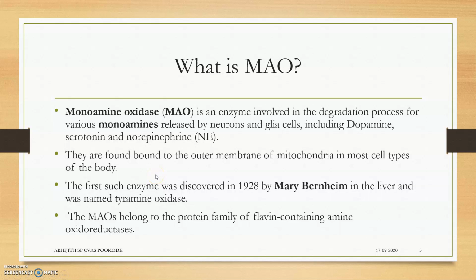The first such enzyme was discovered in 1928 by Mary Bernheim in the liver and was named tyramine oxidase, which actually has a very big role in the degradation of the tyramine molecule. Tyramine is an amino acid which is present in fish, meat, yeast, beer, wine. MAO belongs to the protein family of flavin-containing amine oxidoreductases.